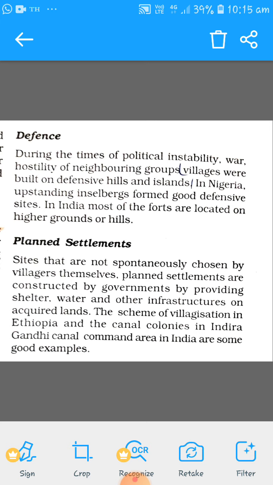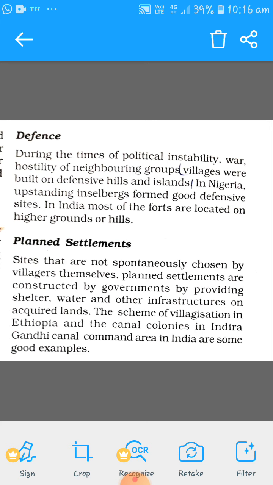When your enemies come, you can see them before they reach you from the higher structure. So for defense purposes, people used to live in hilly areas.